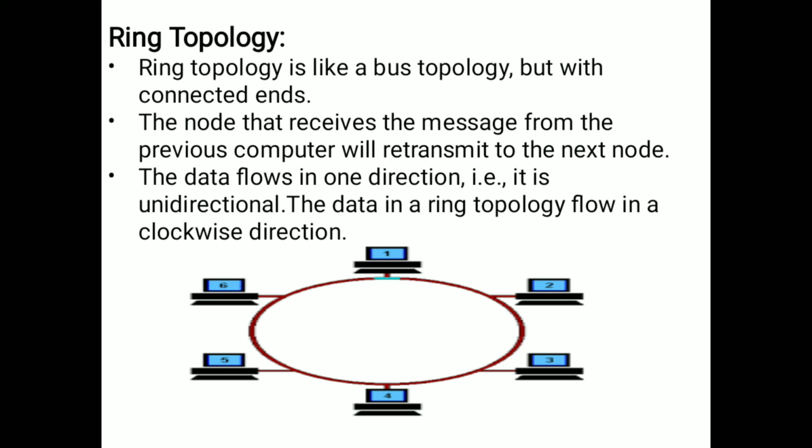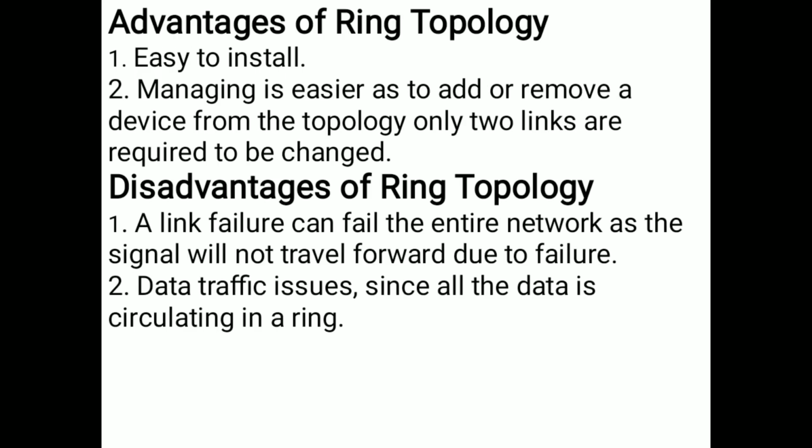Why? Because the data will transfer from the first system to the second system, second to third, and third to fourth. In this way the data should travel. But here the second system has failed or crashed. Because this system is crashed, the data will not transfer, because this system is not working. So we cannot send the message directly from one system to the fourth system. This is one disadvantage.